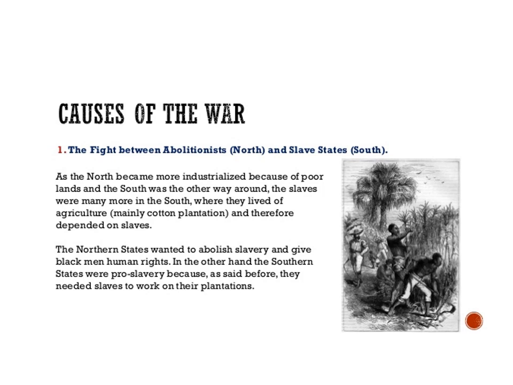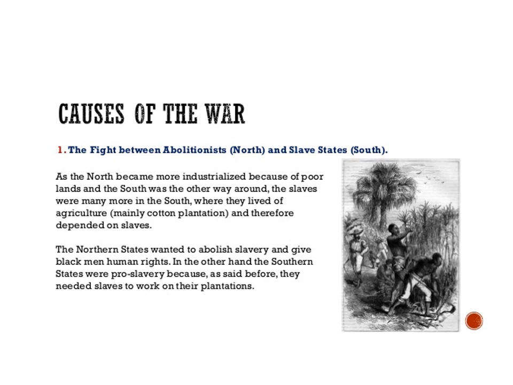Causes of the war. The fight between abolitionists and slave states. Abolitionist means the movement to end slavery. Slavery in the United States first began in Virginia in 1619. Conflict grew in the 19th century between the northern and the southern states over the issue of slavery. The northern states were against slavery, whereas southern states supported it.